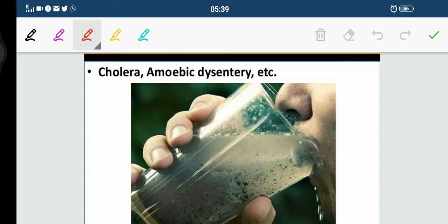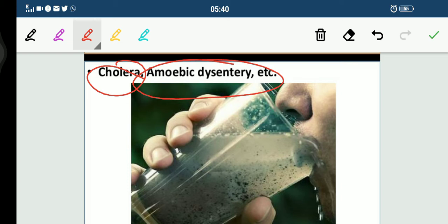If the excreta from someone suffering from an infectious gut disease, such as cholera, gets mixed up with the drinking water used by people living nearby, it results in waterborne diseases. Such diseases are much more likely to spread in the absence of a safe supply of drinking water. For example, we have cholera, amoebic dysentery, etc.